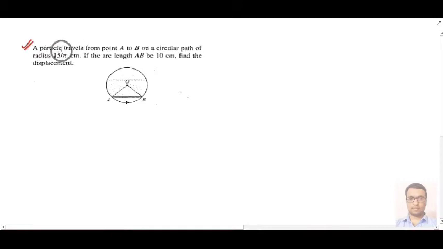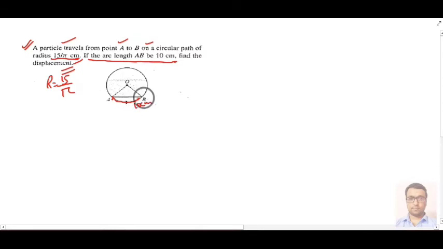In this illustration it is saying that a particle is moving from A to B on a circular path, and this is the direction of its motion. The next line says the radius of the circle is given, 15 upon pi centimeter. Then it is saying that if the arc length AB is 10 centimeter, and you know this length is basically 10 centimeter.